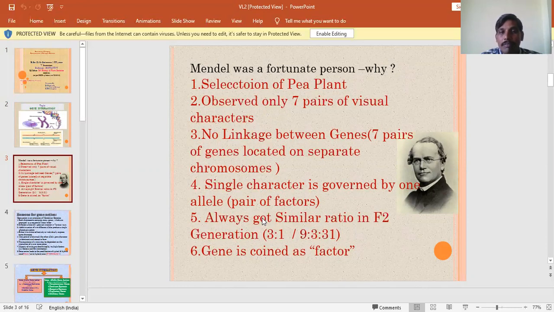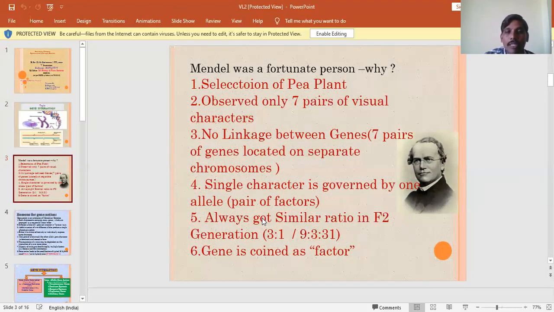And the genes responsible for these 7 pairs of visual characters are located in different or separated chromosomes. The genes are not linked, so there is no linkage between the genes.